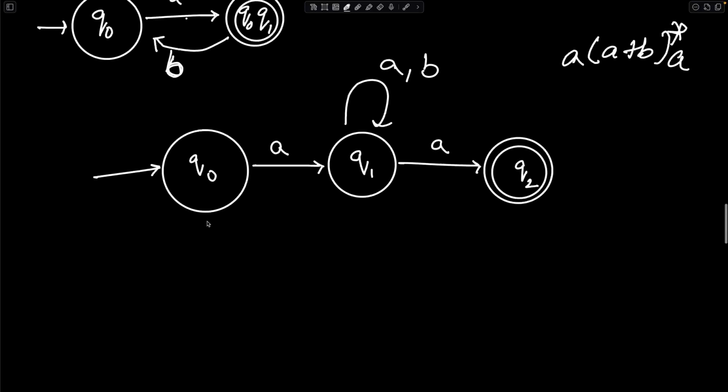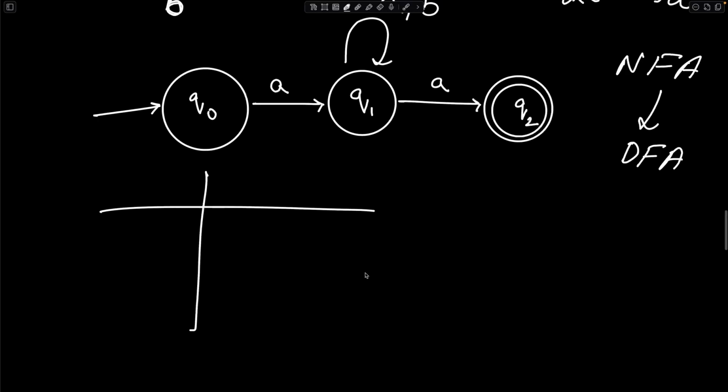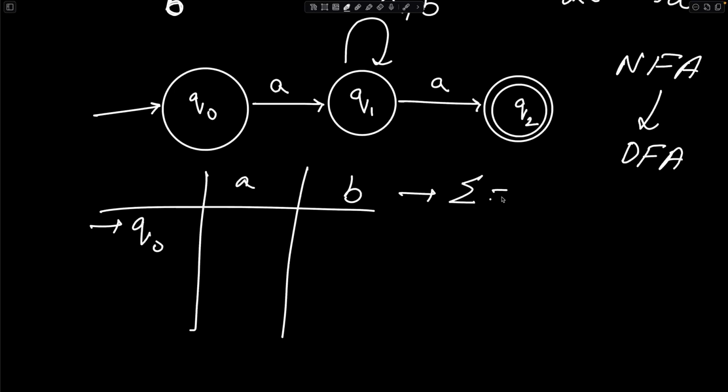If this NFA were to be converted to a DFA, what is the method? The method for this is that you draw a state table, right, with a starting state over here like this, and these are the columns for the alphabet. These are coming from the alphabet being equal to A comma B.